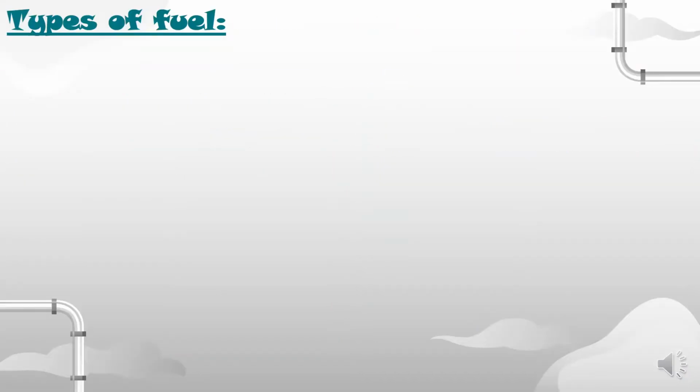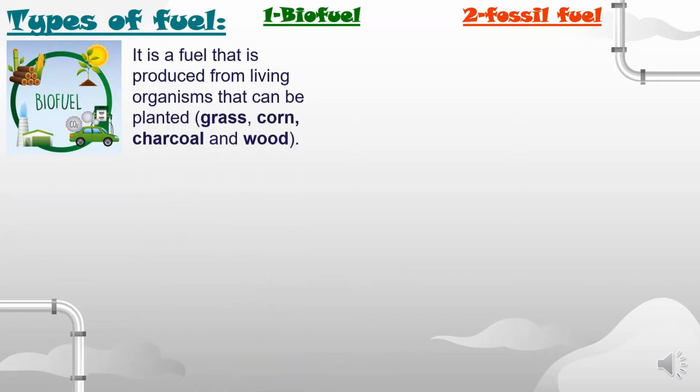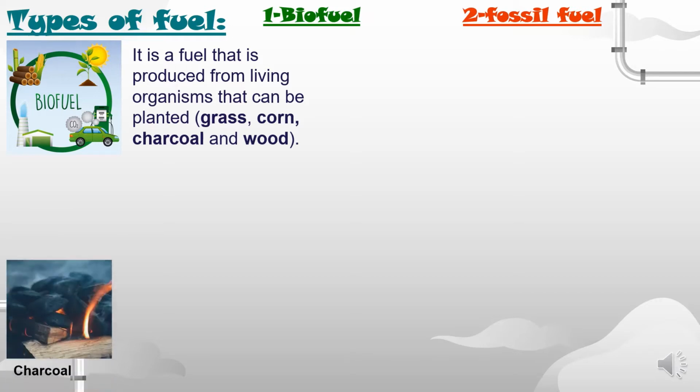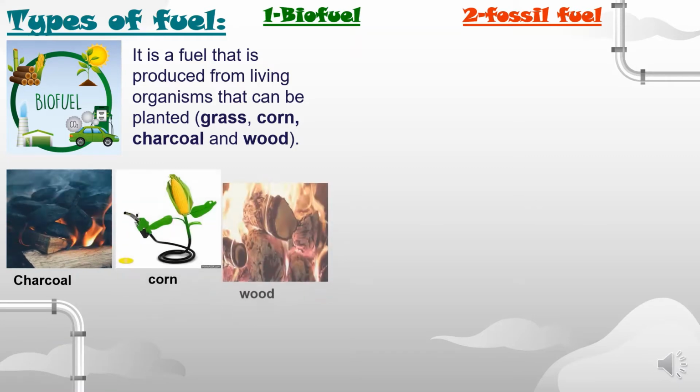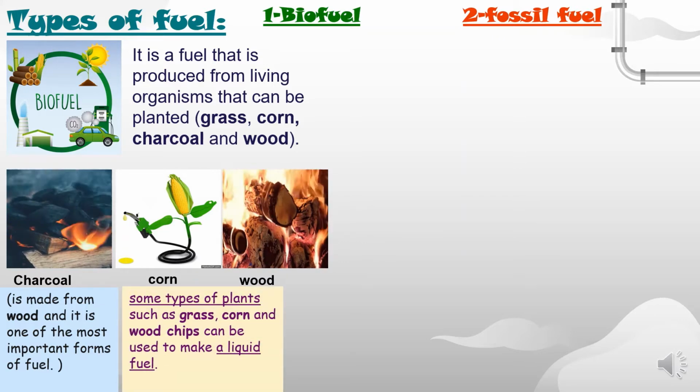We have two main types of fuel. First one is biofuel and the second one is fossil fuel. The biofuel is produced from living organisms that can be planted, such as grass, corn, charcoal, and wood. Charcoal is made from wood, and it's one of the most important forms of fuel. Some types of plants such as grass, corn, and wood chips can be used to make a liquid fuel.